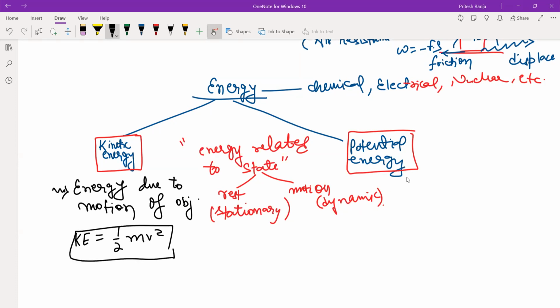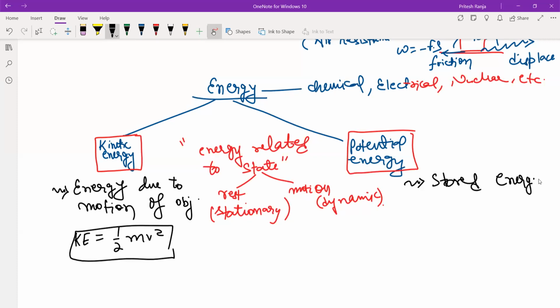Potential energy, how can we define it? Energy due to state, basically configuration. You can say in short, this is the stored energy, right?